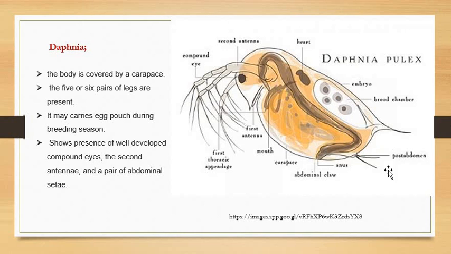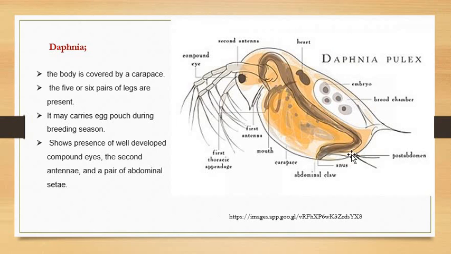So how will you identify them? If you see here again, you can see the clear-cut outermost border, but under it something else is there. This outermost border is nothing but a covering, just like the lorica present in the rotifers. Here in the Cladocera or Daphnia, it is a carapace.